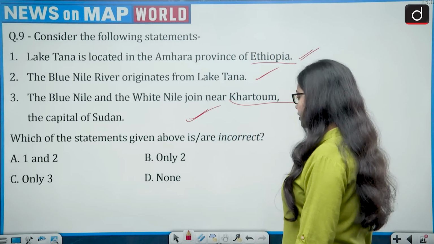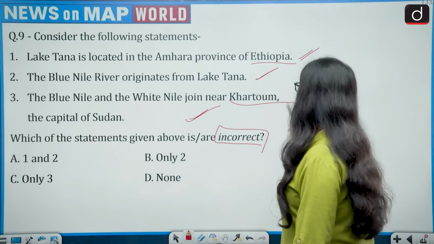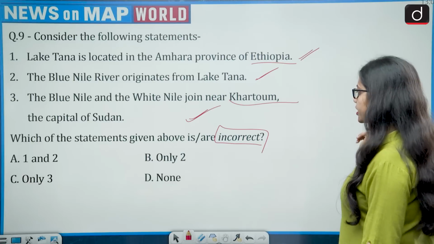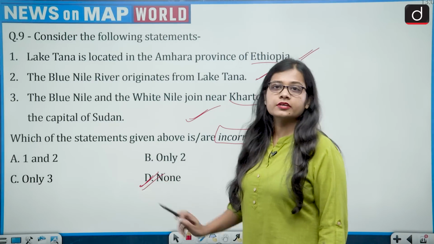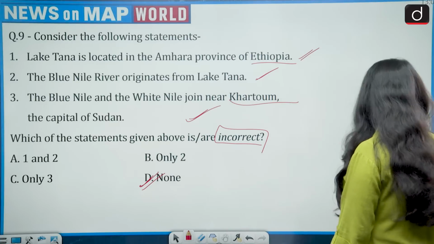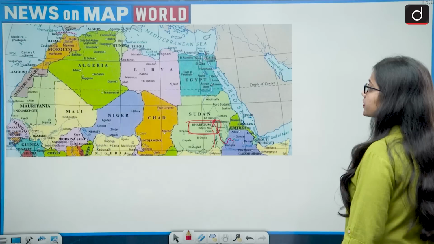Which of the statements given above is or are incorrect? First is correct, second is correct, third is correct. Then none is incorrect. So the correct answer is option D, that is none of the above. Now moving on to the next question.